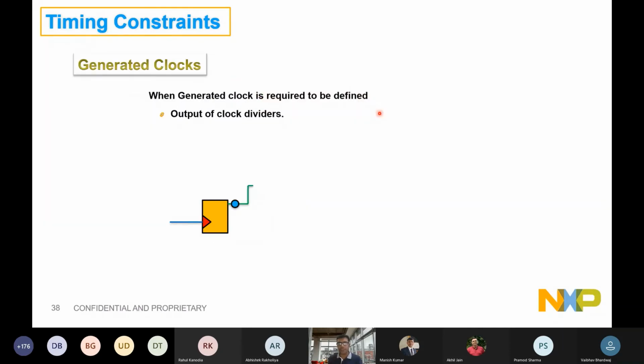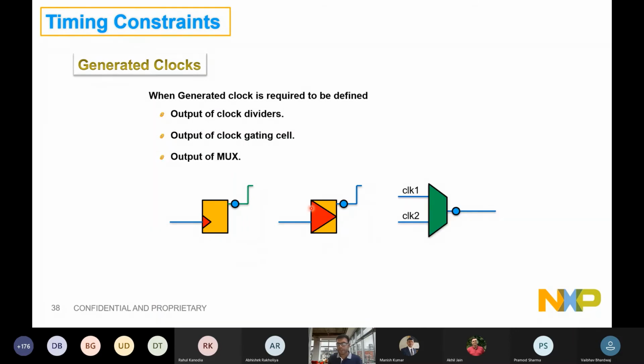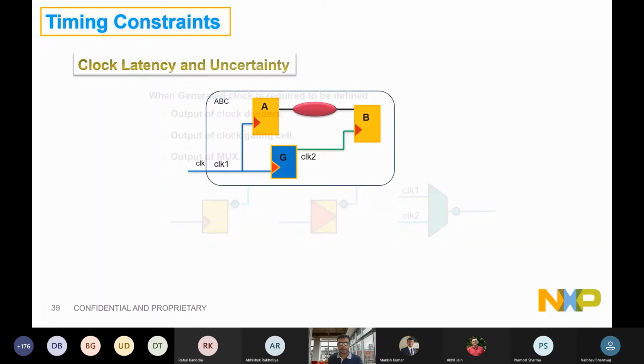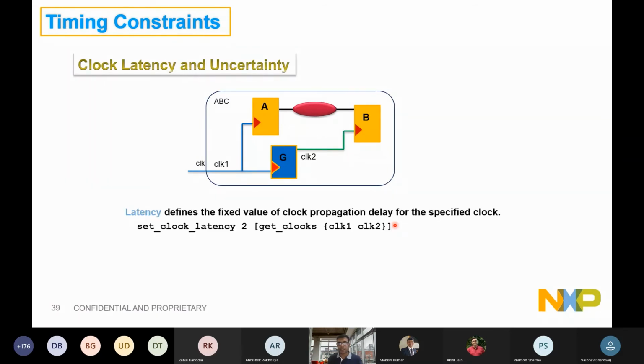Usually the sources of a generated clock could be the output of the clock dividers, or the output of the clock gating cells where the division is happening, controlled by an enable, right? It could be mux based dividers where out of these two clocks, one of the clocks is going out, but we understand that we need to define a division, divide by 1, we will be defining that. Right? We talked about latencies, that there will be a buffer, but then how to model that?